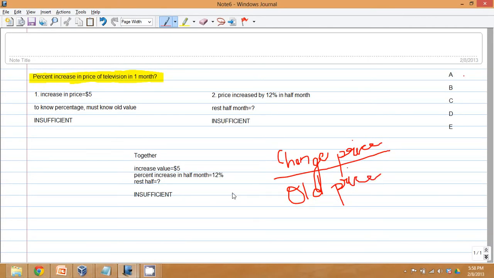Or we would need to know that the change in price can be defined as the new price minus the old price. Since we don't have this information directly from the question, all of it would have to be derived from the statements given to us.